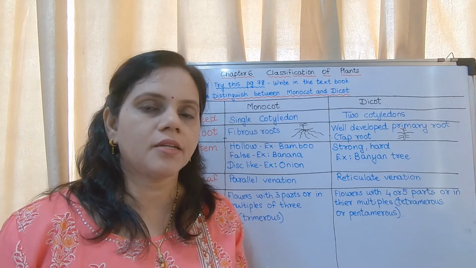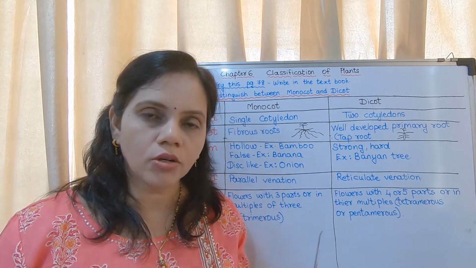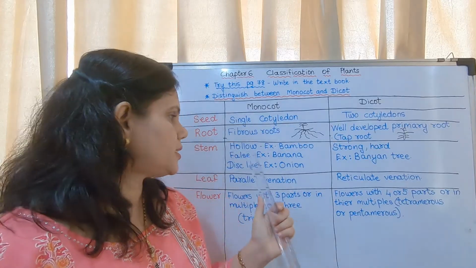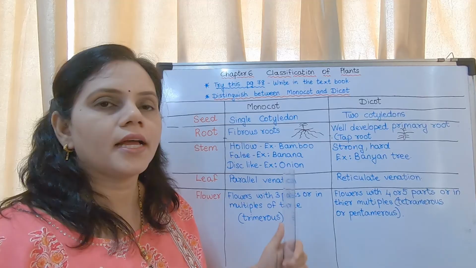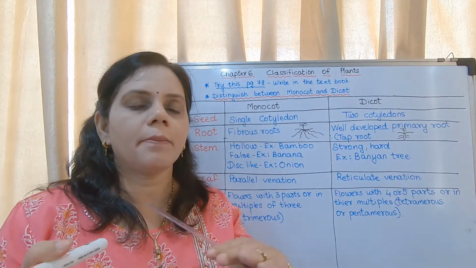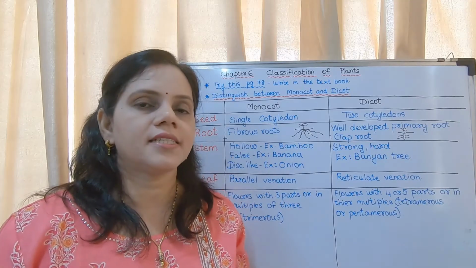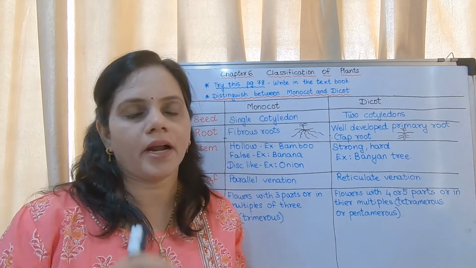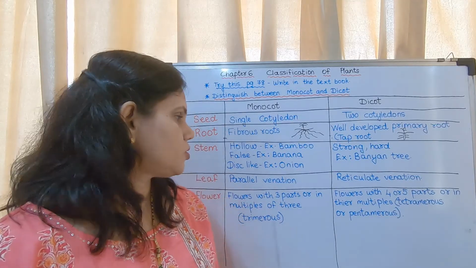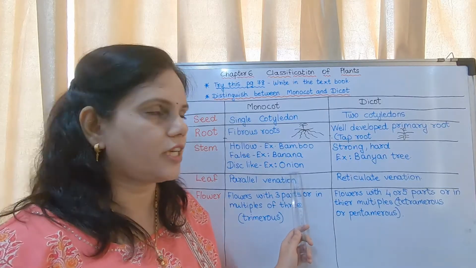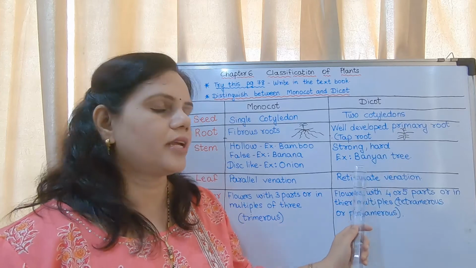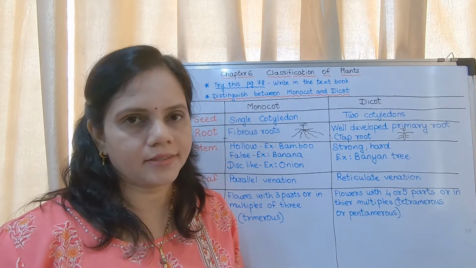There are air spaces in between. It is not completely hollow. It is not completely solid. Such type of stems is said to be false. Example, that of banana. And disc like in case of onion, the upper part which you cut off, that is the stem. Okay, the hard part of the onion, that is said to be the stem of onion. So disc like in case of onion. Whereas in case of dicot, it is strong and hard. For example, banyan tree.